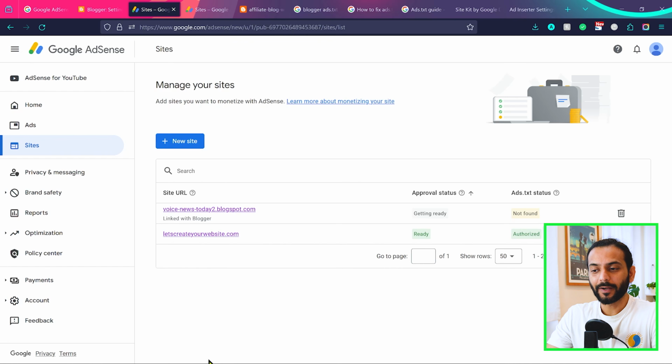And then you just need to wait. And in the coming 2 days to up to a few weeks, your application will be analyzed by the Google AdSense team. And once the application is approved, you will see the approval status ready. So this is how you connect your website to AdSense and get approved.